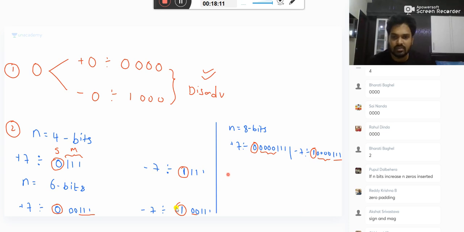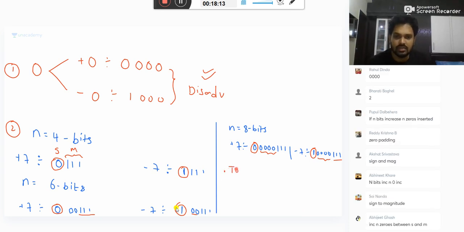So I will write like this. To increase number of bits, between sign and magnitude, we need to insert zeros.